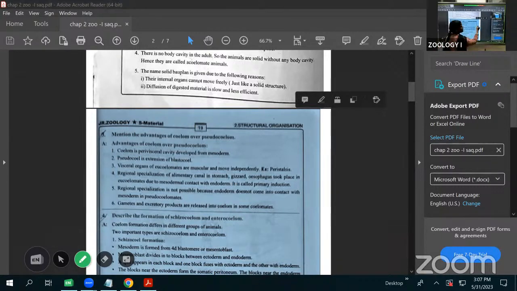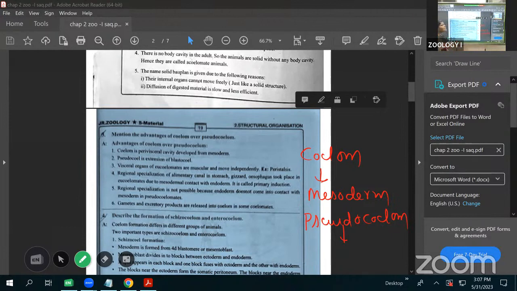Coelom means it is made up of the splitting of the mesoderm. Here, it is derived from the mesoderm. Splitting of the mesoderm is formed as a coelom. What about the pseudocoelom? It is a continuation of the blastocele. Blastocele continuation in the adults is called the pseudocoelom. That's why it is the false coelom.